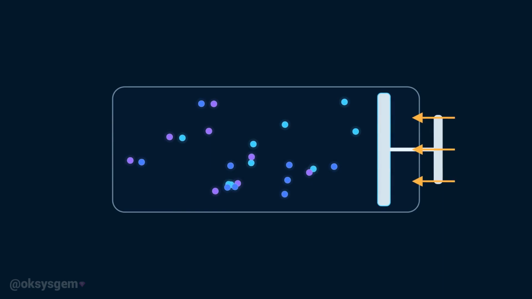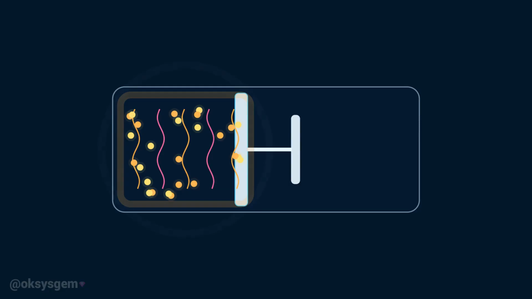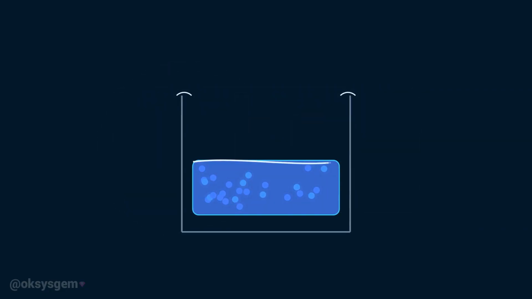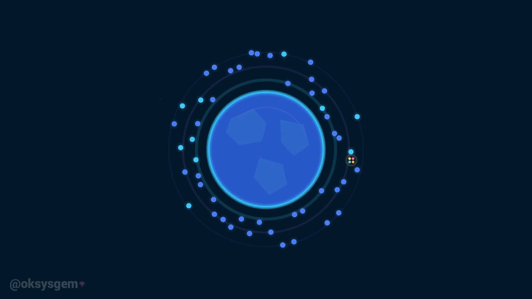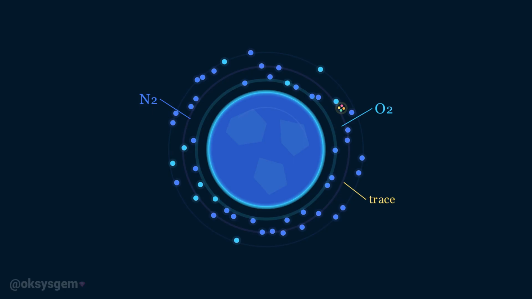Unlike solids and liquids, gases can be compressed significantly. However, compressing a gas usually causes it to heat up. If a gas loses enough energy, its particles slow down and move closer together, eventually condensing into a liquid. The atmosphere around Earth is a mixture of gases, mainly nitrogen and oxygen, with smaller quantities of argon, carbon dioxide, water vapor, and several others.